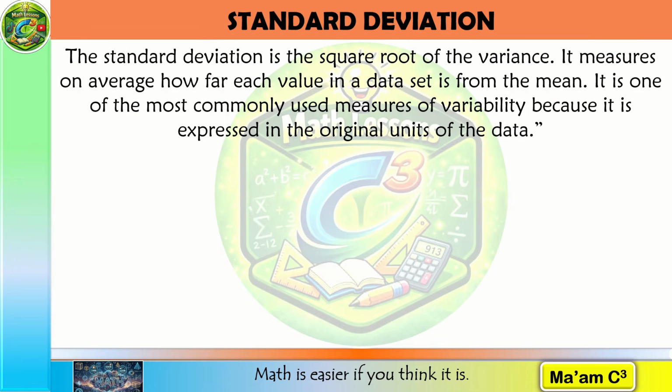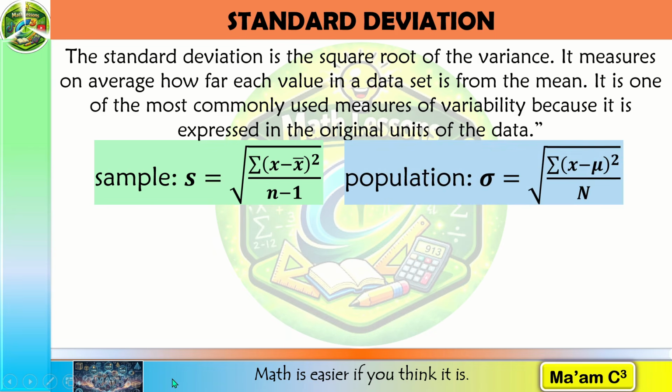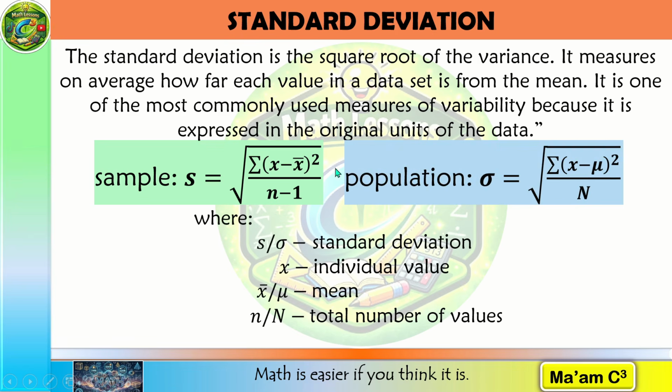Standard deviation is the positive square root of the variance. For a sample, we use the square root of the sample variance. For a population, we use the square root of the population variance. We have the same notations for the variables here. Standard deviation measures, on average, how far each value in a dataset is from the mean.